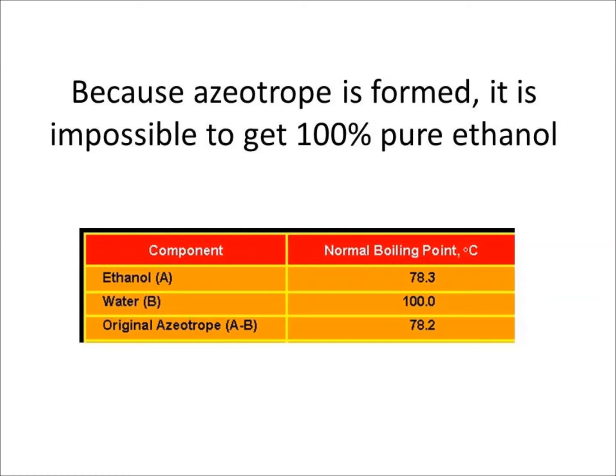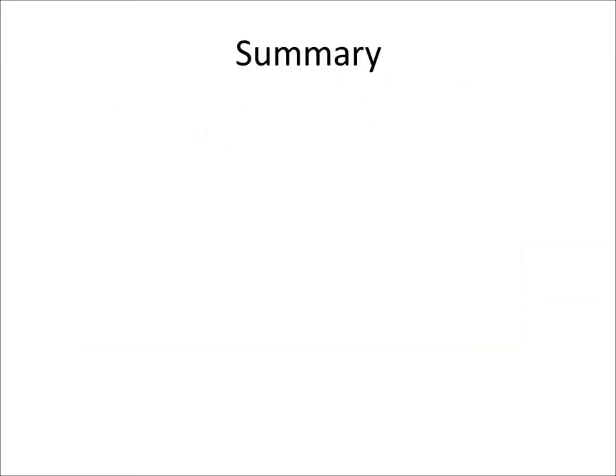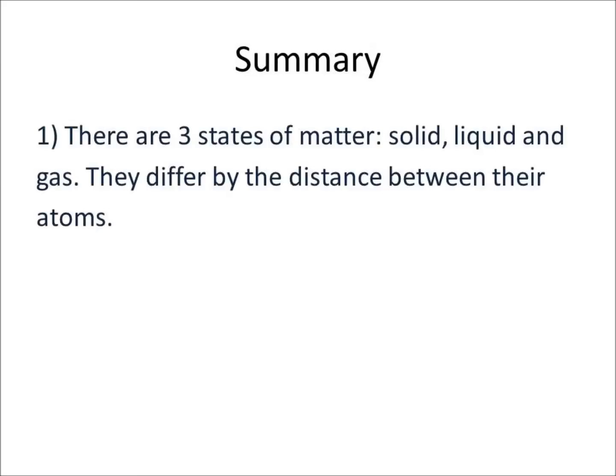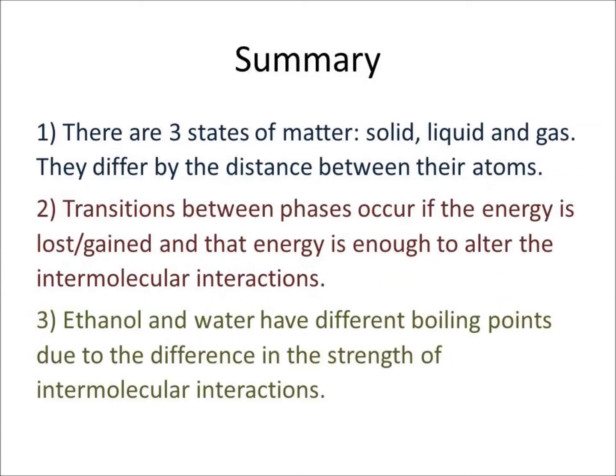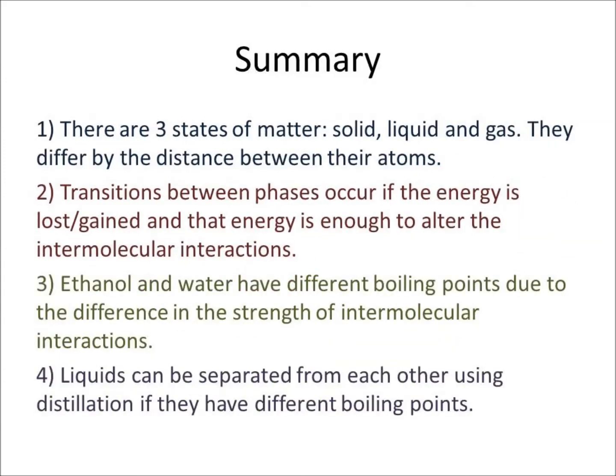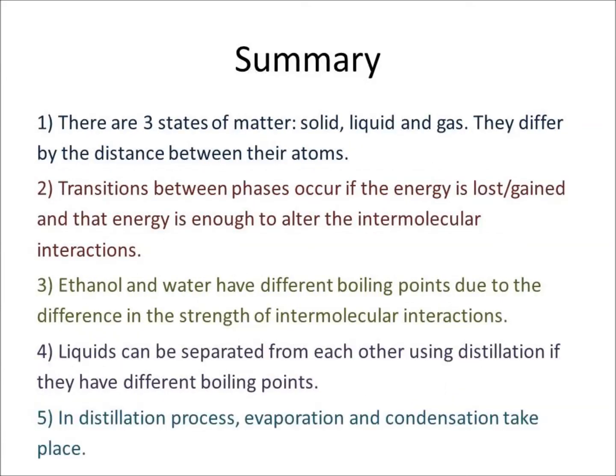Let's recap on the concepts we have introduced in this video. There are three states of matter: solid, liquid and gaseous. They differ by the distance between their atoms. Transitions between phases occur if the energy is lost or gained, and the energy is enough to alter the intermolecular interactions. Ethanol and water have different boiling points due to the difference in the strength of intermolecular interactions. Liquids can be separated from each other using distillation if they have different boiling points. In distillation process, evaporation and condensation takes place.